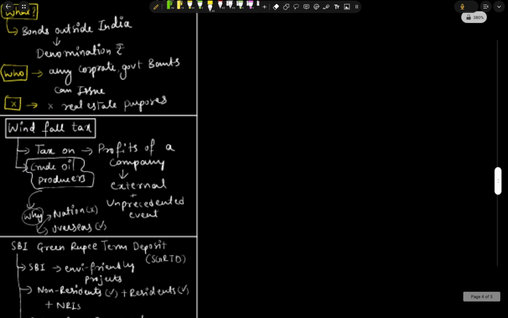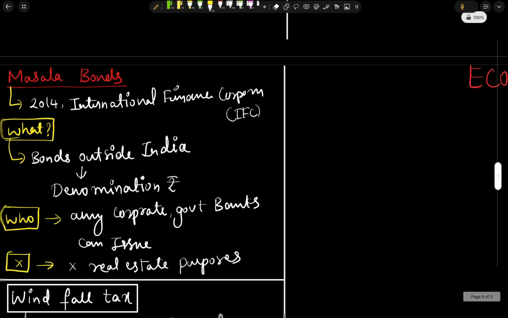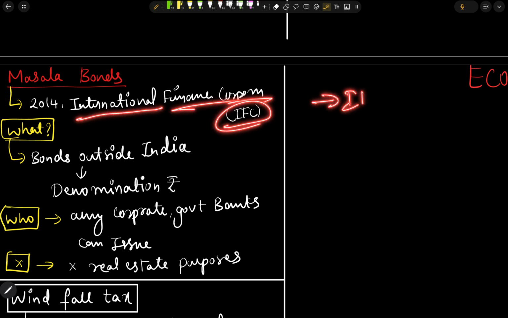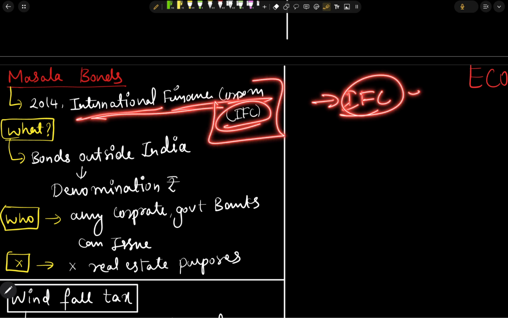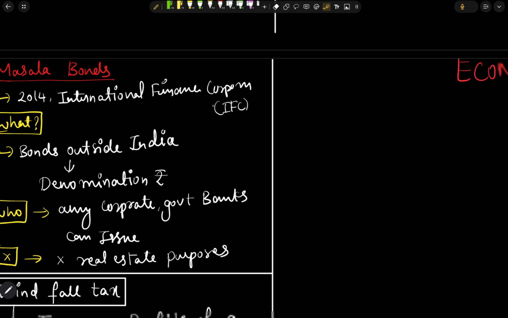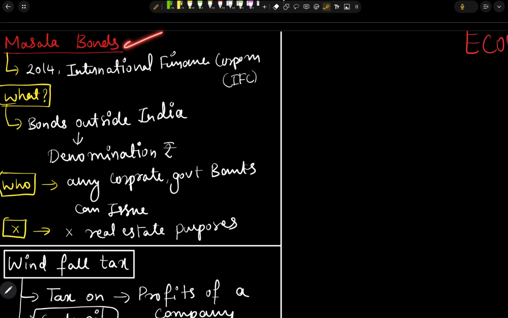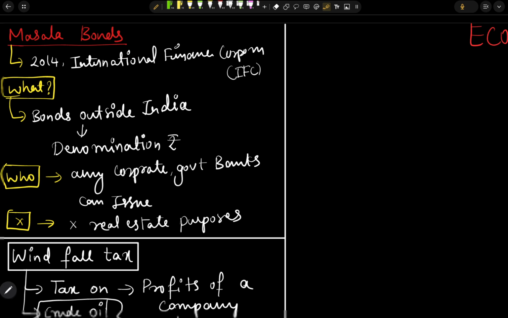And next we have economy related topics. Firstly, we have the masala bonds. Actually, masala bonds were launched in the year 2014 by whom? By the International Finance Corporation, that is IFC. We need to remember this organization because there is a high chance of it being asked in our exams.